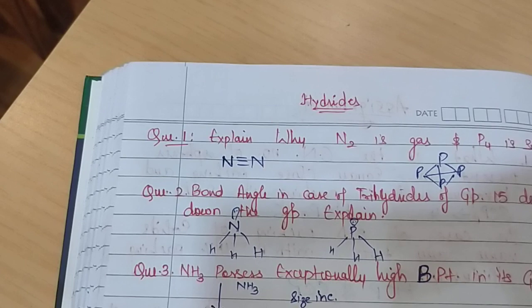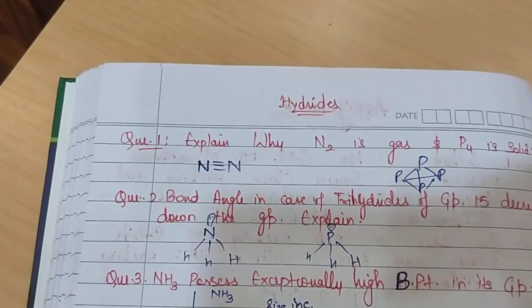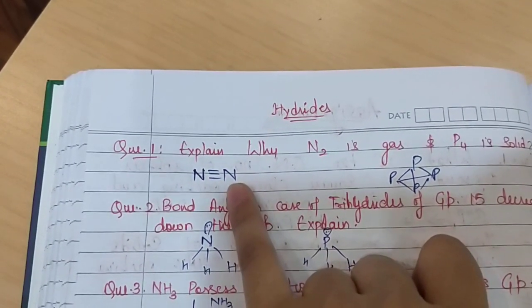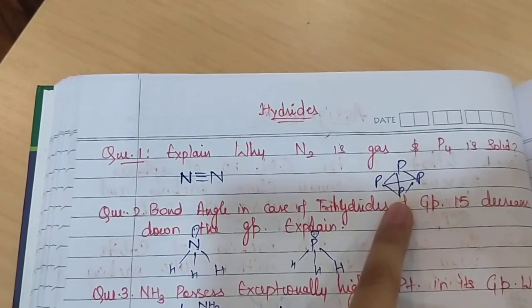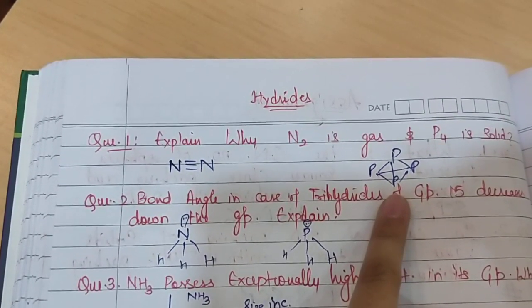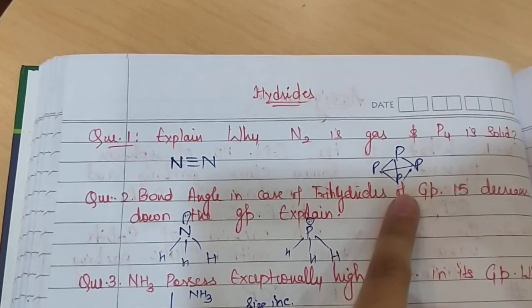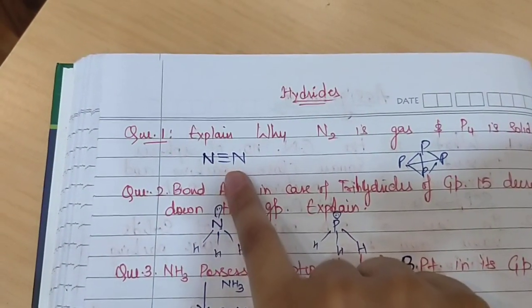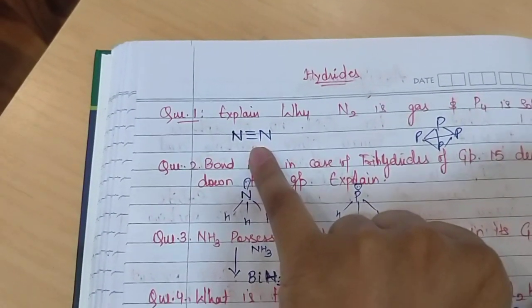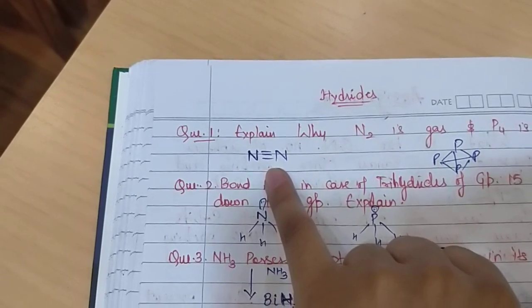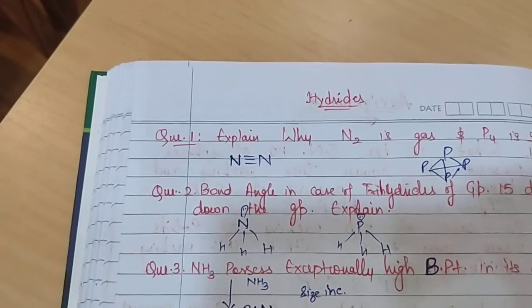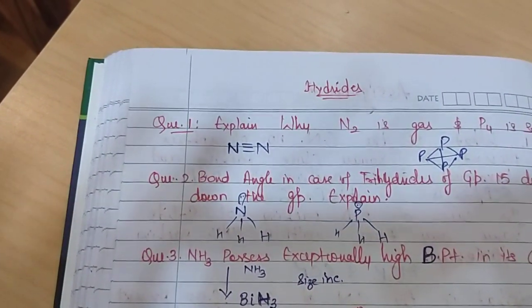N2 possesses a triple bond between the two nitrogens, so the interaction between the nitrogen atoms in the N2 molecule is stronger in comparison to phosphorus, where phosphorus atoms are arranged in a tetrahedral arrangement, and each phosphorus is bonded to the others via single bonds. So the nitrogen bond is stronger in comparison to phosphorus, and bond length is shorter in the case of nitrogen. Due to this shortening of bond length, the nitrogen molecule is very small in size in comparison to the phosphorus molecule.